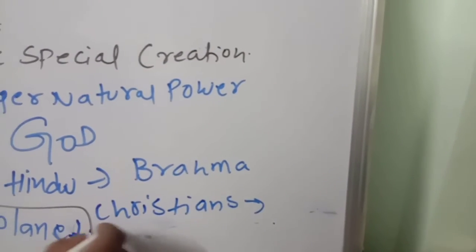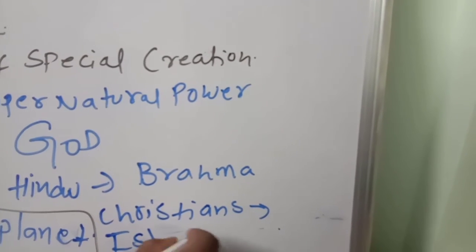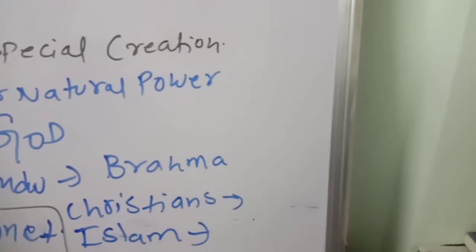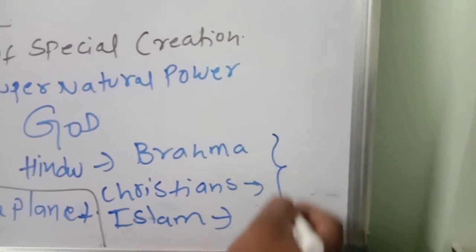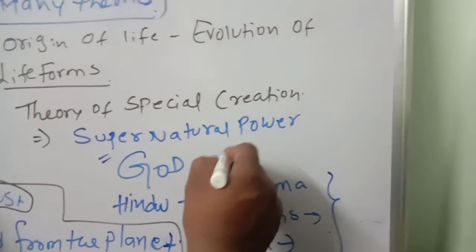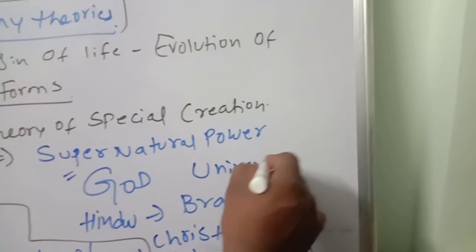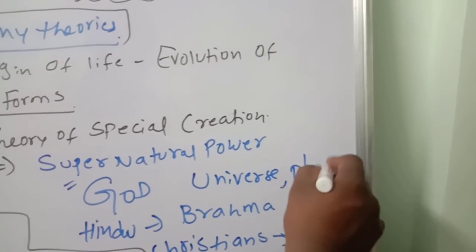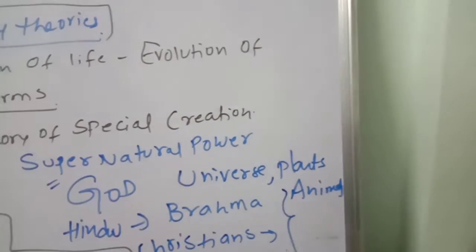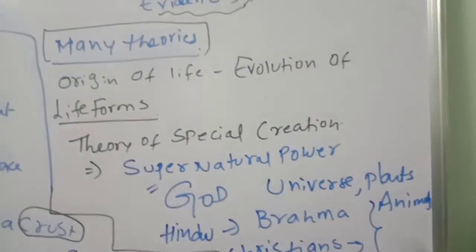In Islam, the gurus say God created all this. God created the universe, plants and animals, according to their beliefs. So this is one kind of theory.